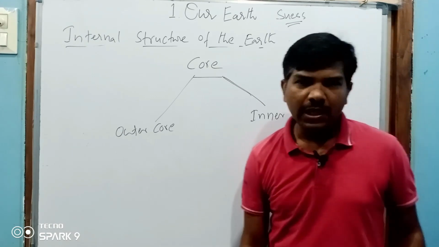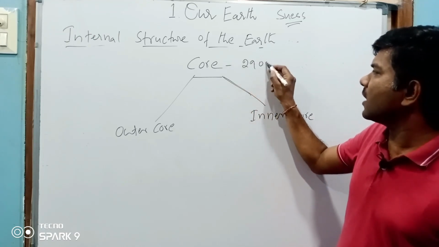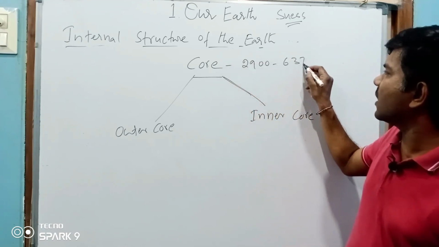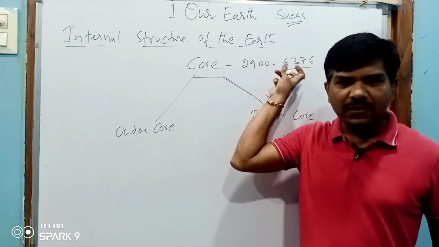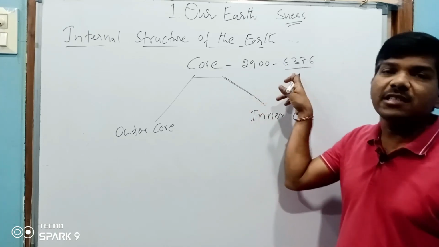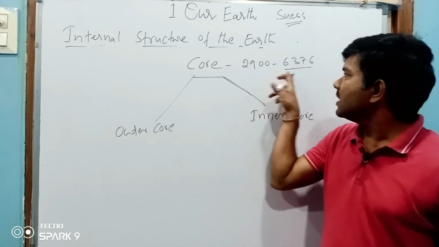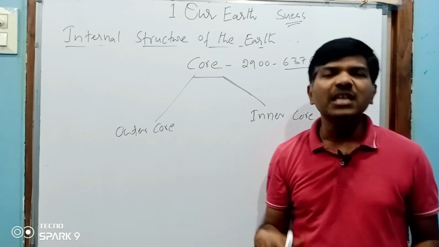The depth of the core is 2900 to 6376 kilometers, which will be the radius. So approximately 6400 is the radius of the earth, or you can consider approximately 6000.